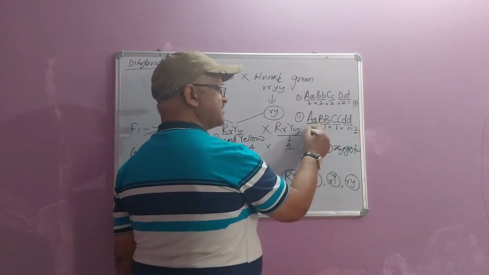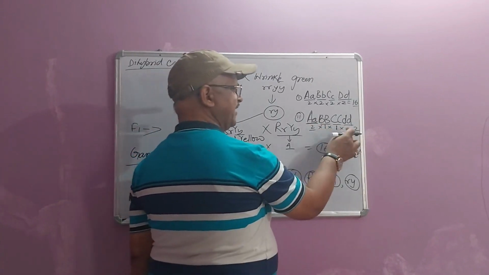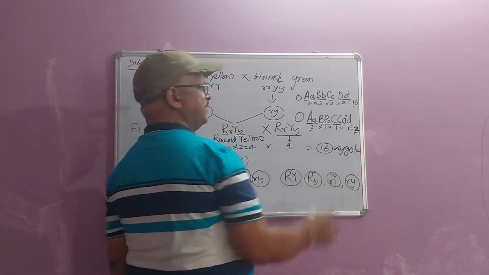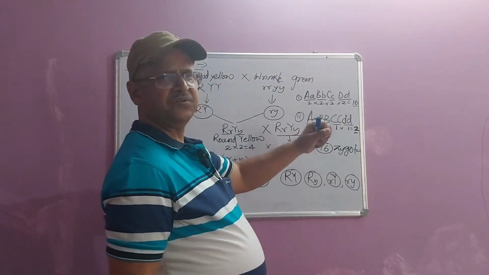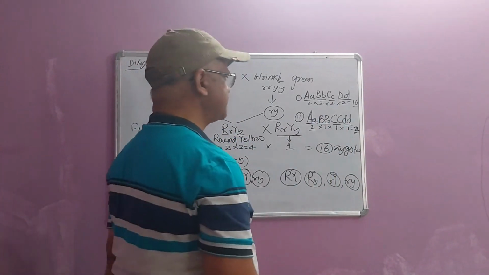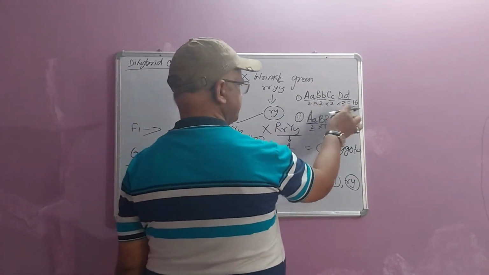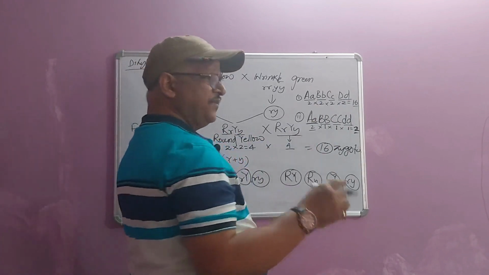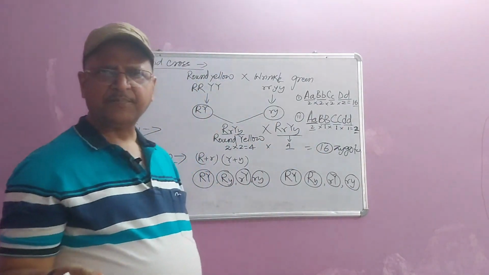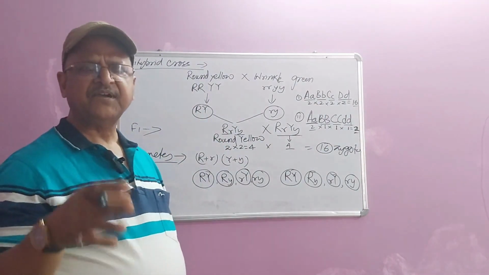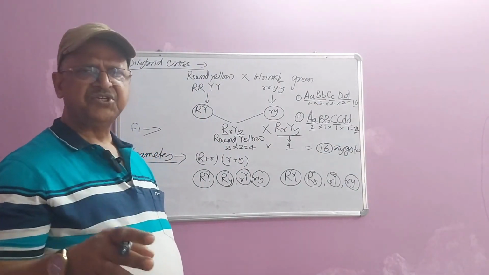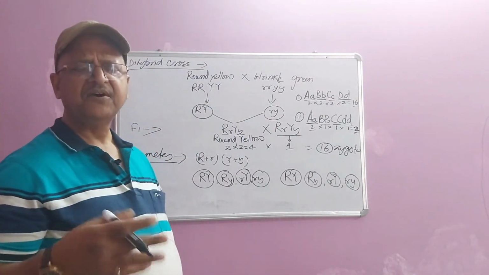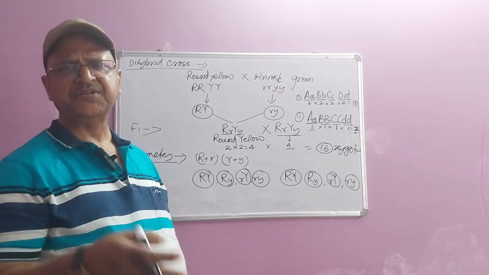That is why for homozygous condition I am taking 1, for heterozygous condition I am taking 2, and multiply. Now it is only 2. Only 2 types of gametes will be produced by this individual. So when we are talking about the types of gametes, we have to consider how many genes are present in heterozygous state and how many in homozygous state.